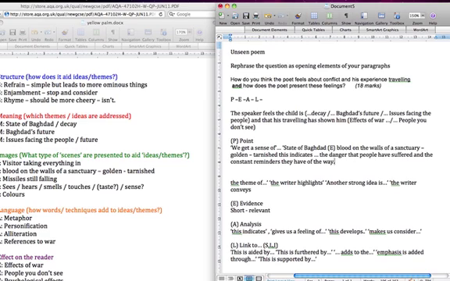Okay, so now I want to link this. I'm going to take this: this is furthered by, because remember my comment is still talking about Baghdad's future. We get a sense of the state of Baghdad.